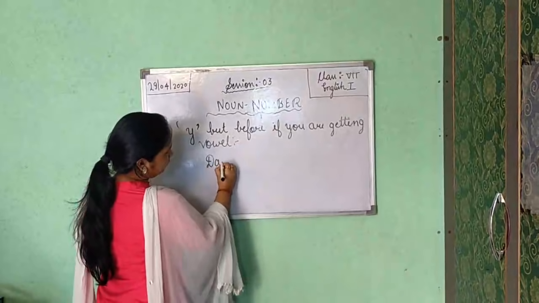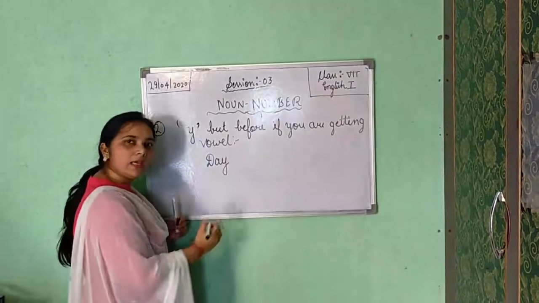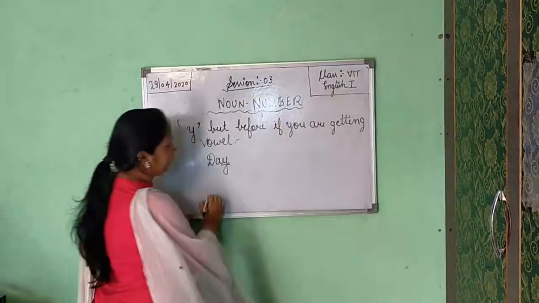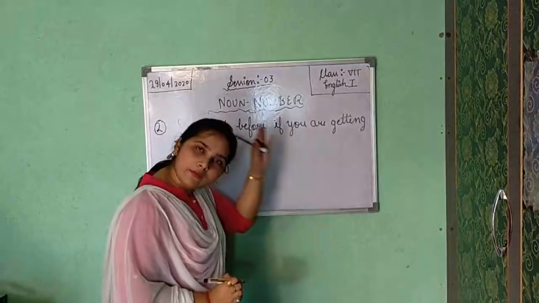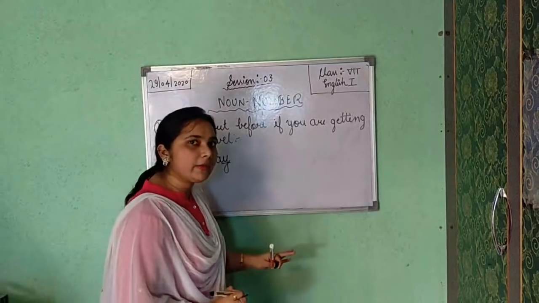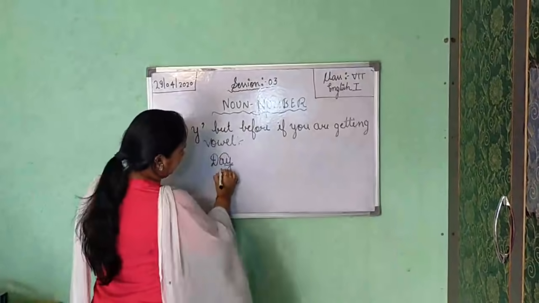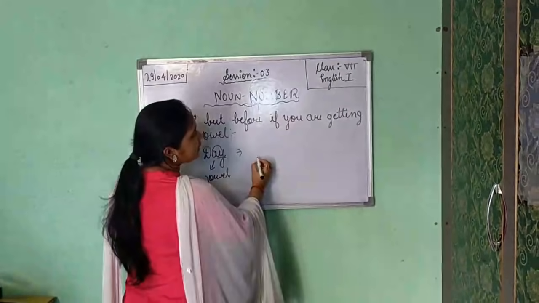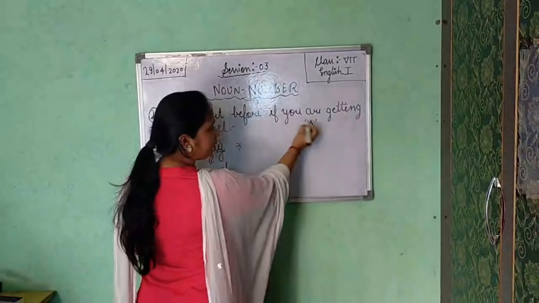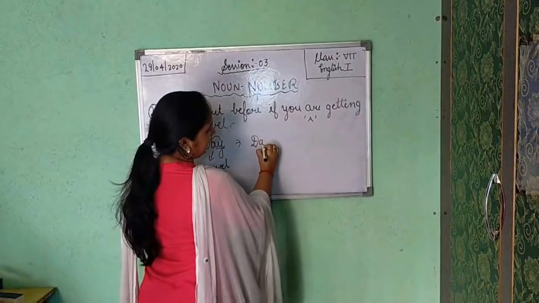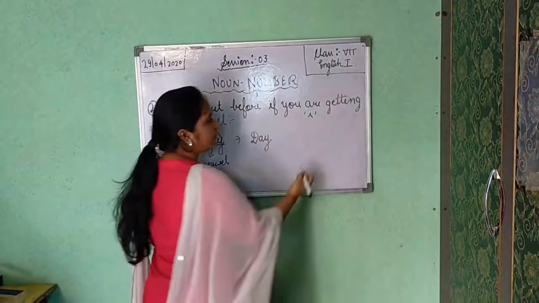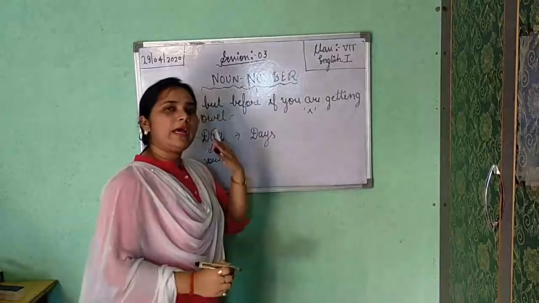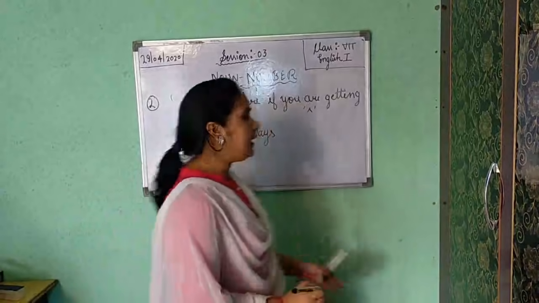So here, day, D-A-Y. In the last, I have written y. But before y, I have written A. And A is your vowel. Okay, A is your vowel. So for making plural, just simply you will add S. D-A-Y, and for making plural we will add S, and we are getting plural form of day.